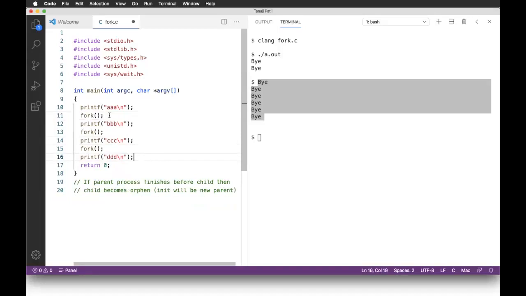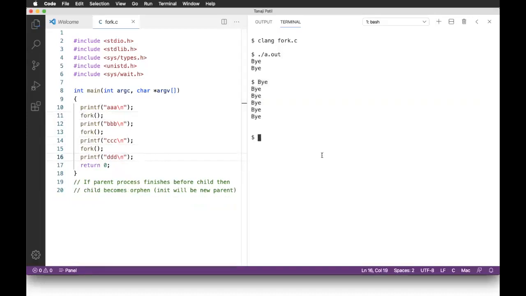Let us save this. Now this time, as per our logic, what I expect is A will be printed only by parent process, so it will appear only once. Then I use fork on line number 11, so two processes are there. So BBB I expect 2 times. This fork will be executed 2 times, so 2 plus 2, 4. So I expect CCC 4 times. Here 4 times fork will be executed. That will create 4 more processes. So I expect DDD 8 times. Right, so let us check that.